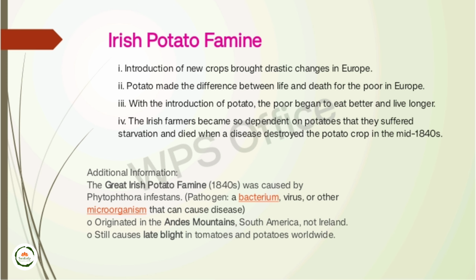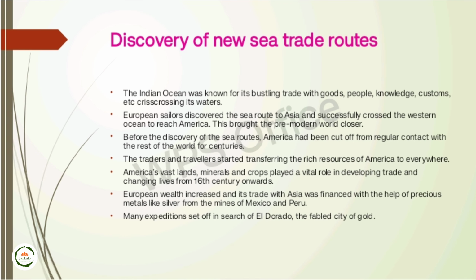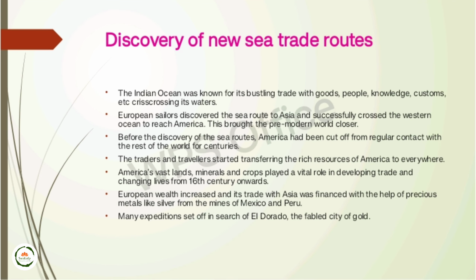The next part to discuss is how trade, conquest and natural calamity helped in the interconnecting of the world. As you know, the discovery of new trade sea routes also boosted the movement of trade, goods, people, knowledge, custom and culture. During that time period, India and China had a great world market because of spices, pottery and textiles. But the traders and travelers started transferring the rich resources of America everywhere.